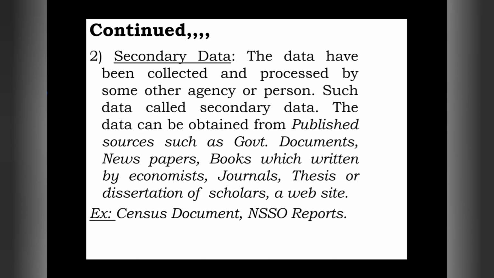Thereafter, secondary data. Data that have been collected and processed by some other agencies or persons are called secondary data.